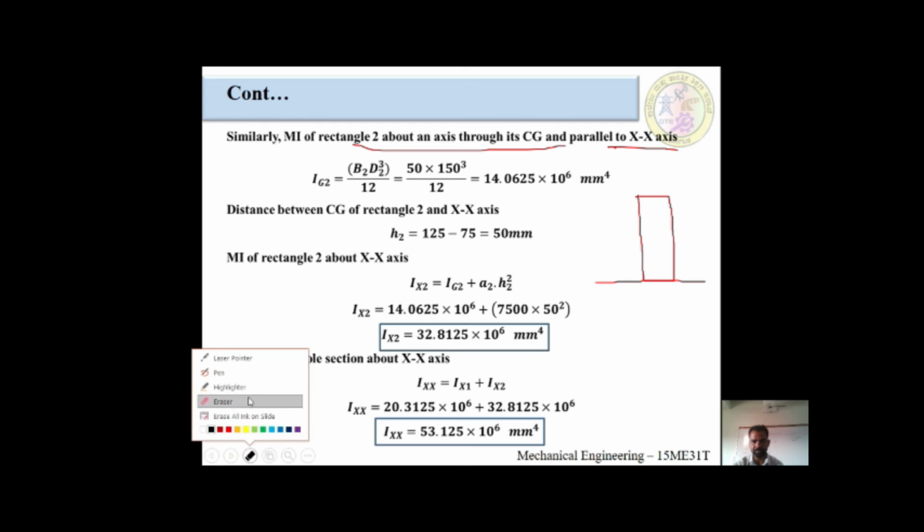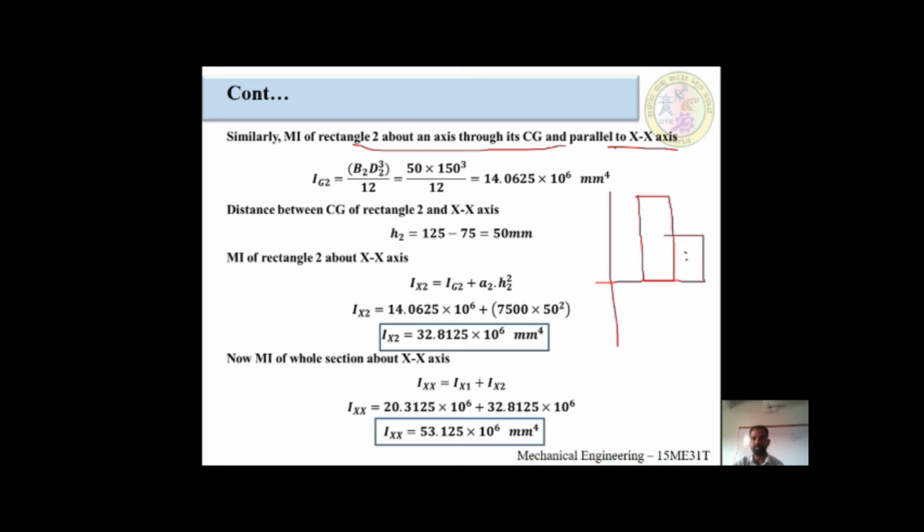From here, half of the component is 150 divided by 2, which is 75. This is your x-axis. You are looking from this side, then only the x-axis will look like this. This is 50. This is 150.